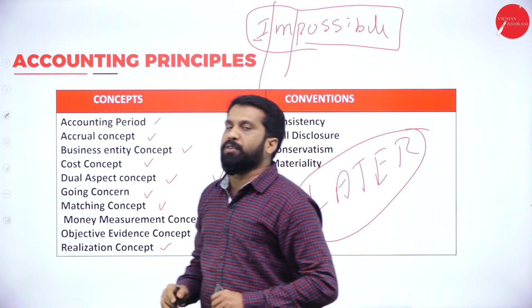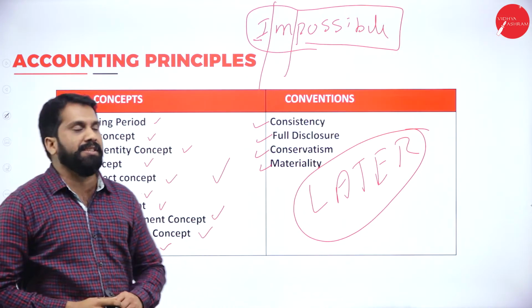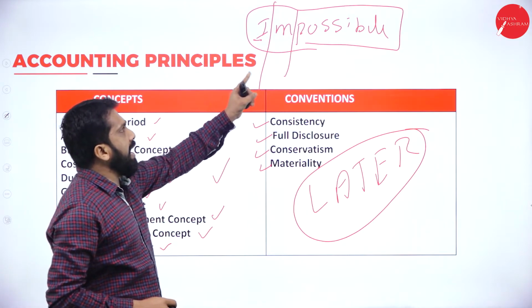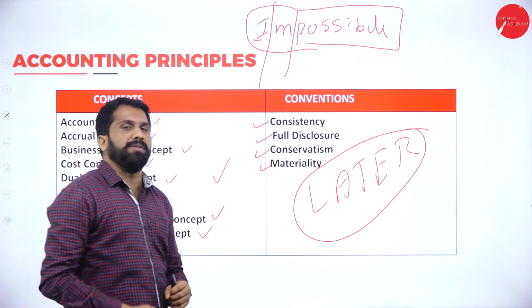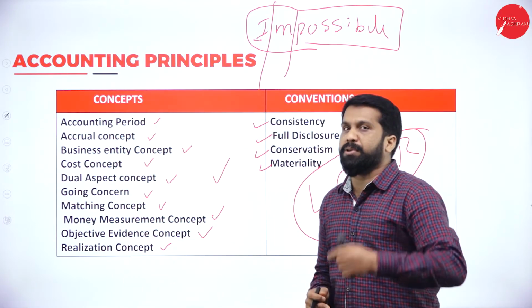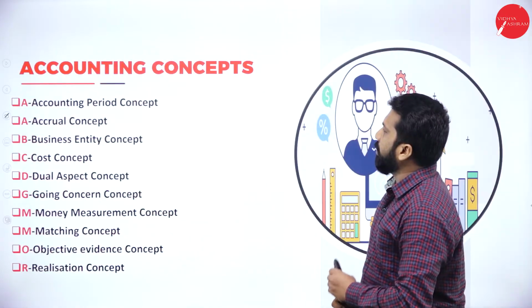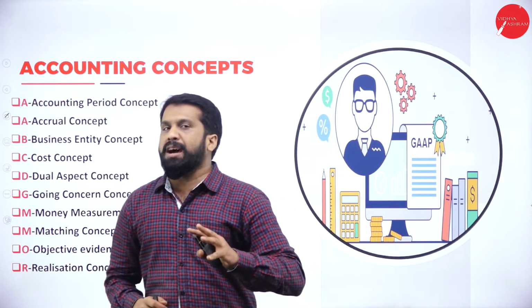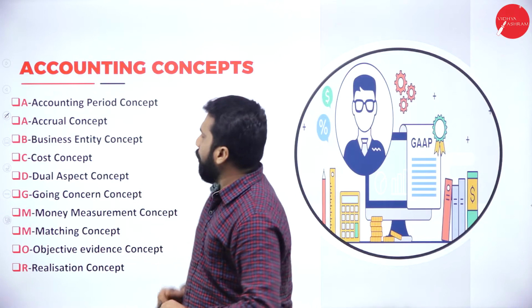Remember, impossible things can be made possible. Even impossible says that I am possible. We'll do that. Maximum 3 to 4 minutes, you will learn this. I'll make you learn. These are the accounting concepts we have, and you have some techniques to learn.